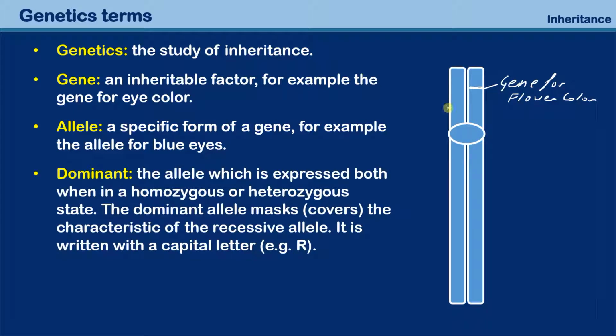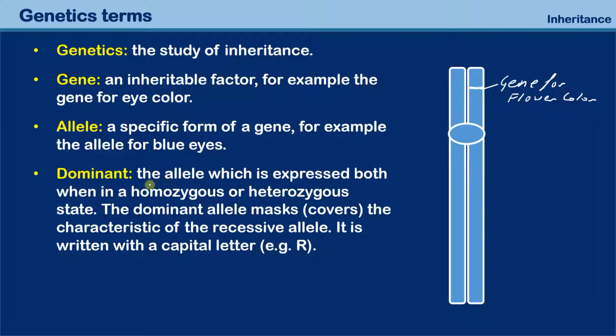There are two types of alleles, dominant alleles and recessive alleles. So some of these alleles are stronger than others, and those that are stronger are referred to as dominant. We don't say stronger, we say they're dominant. And here we have two other terms, homozygous and heterozygous, because in eukaryotes, the alleles are generally present at least two times. Now there are plenty of exceptions, but the alleles are present two times.